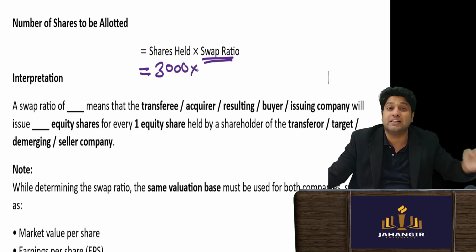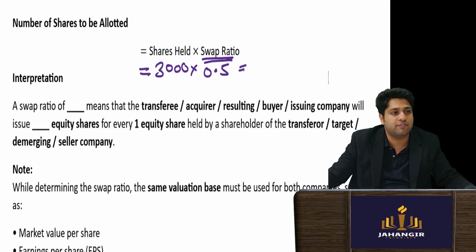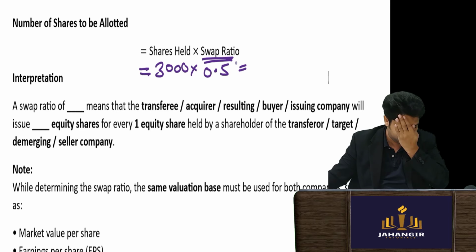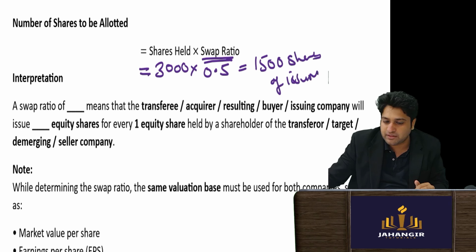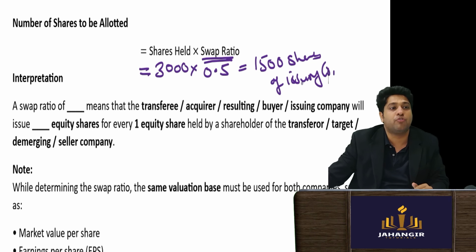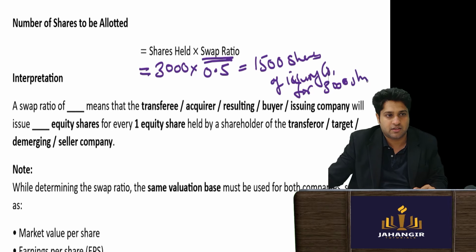So the issuing company will issue you 0.5 into 3000, half the number of shares. So you will get 1500 shares of the issuing company for 3000 shares held in the target.